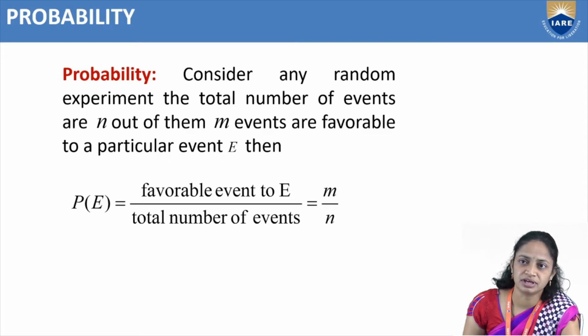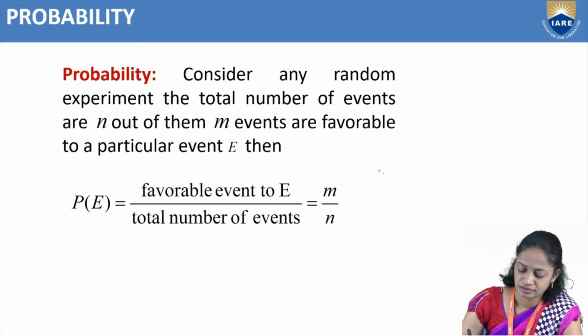Here we have a definition. Consider any random experiment where the total number of events is n, and out of them m events are favorable to a particular event E. So we have 1, 2, 3 and so on up to m, and so on up to n events.